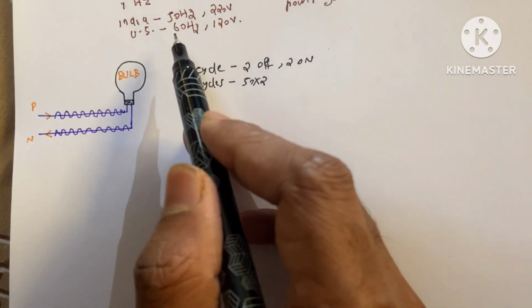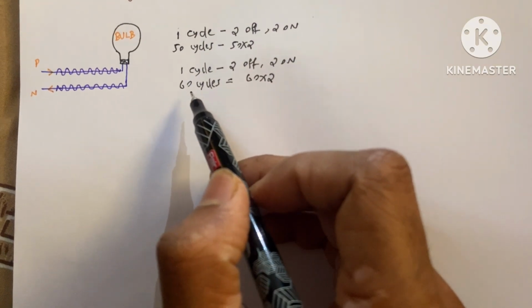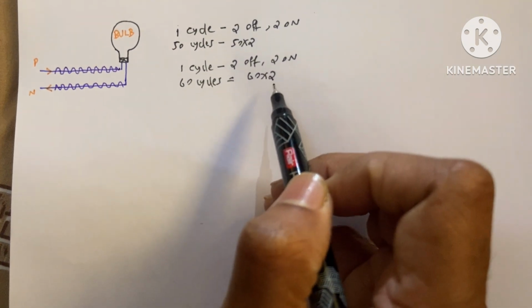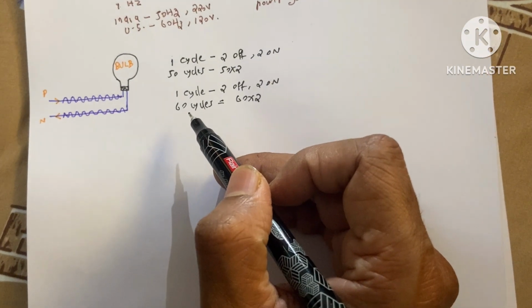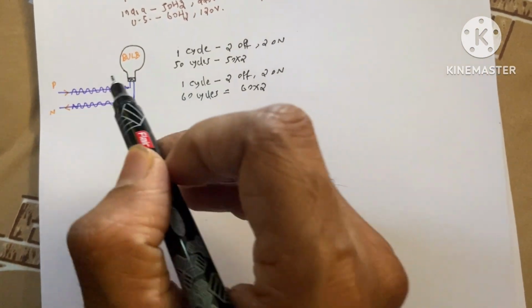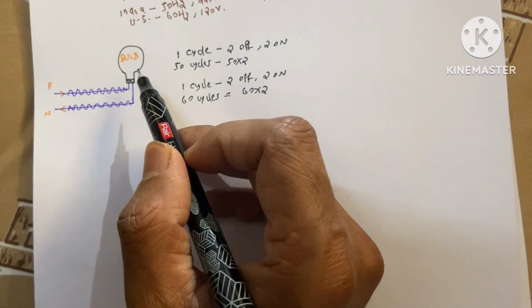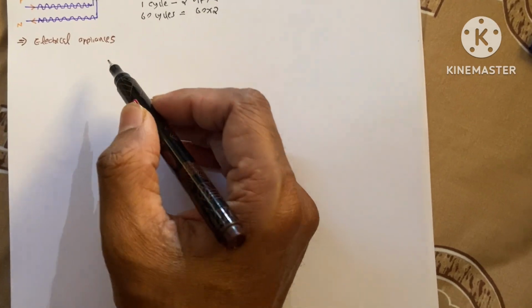That means in 1 second 60 cycles. That means in 1 second your bulb will be in on position 120 times and in off position 120 times. And one important thing is this process is very fast. You cannot see this difference with your eyes. And now we are talking about the electrical appliances.